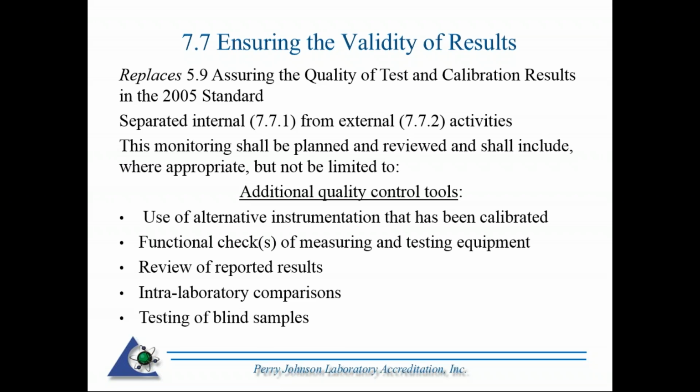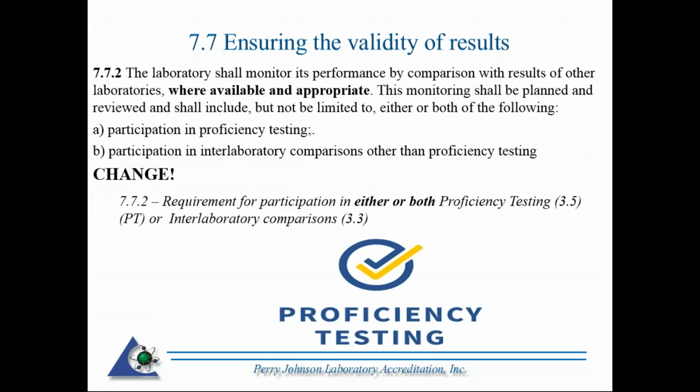What's been added is the use of alternative information that has been calibrated, functional checks of measuring and testing equipment, review of reported results, intra-laboratory comparisons, testing of blind samples. So a change here between 2005 and 2017.